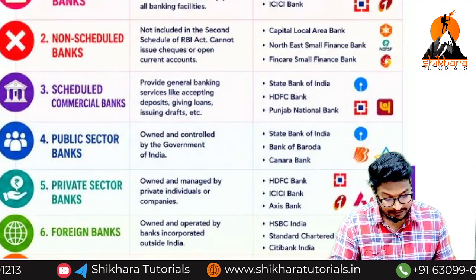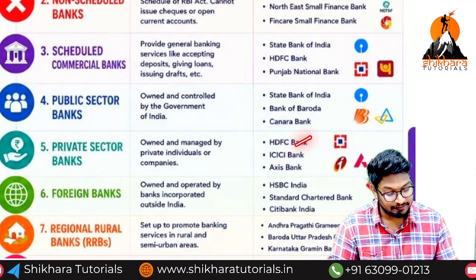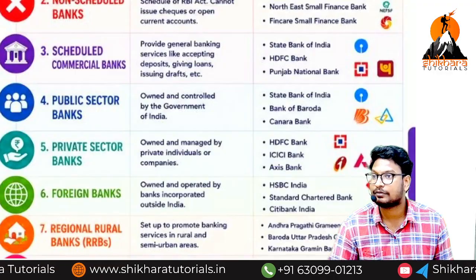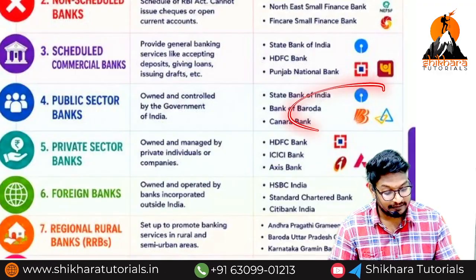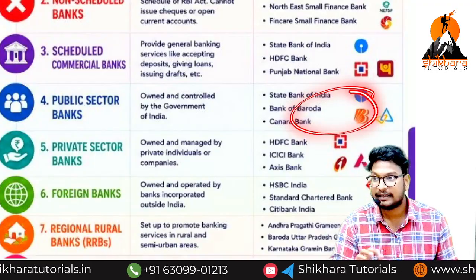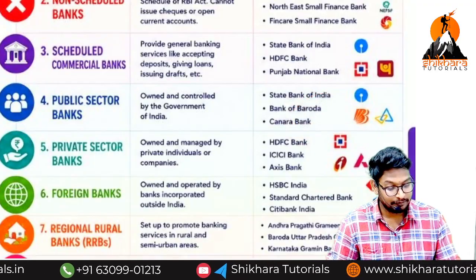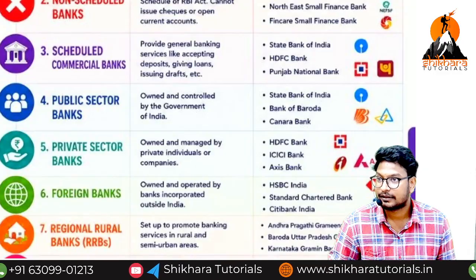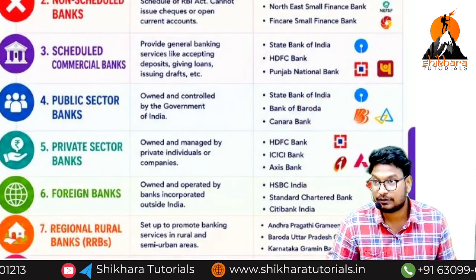Next, private banks means owned and managed by private people, like HDFC, ICICI and Axis Bank. There the minimum balance in these accounts is 20,000. In the other accounts, the minimum balance is only 5,000. But who gives the benefits? Two cinema tickets are given free every month, credit cards, and these opportunities and facilities are given here.